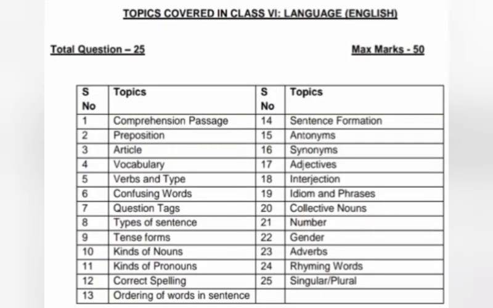Now this is the slide for topics covered in class 6th language subject English. So you can go through these 25 topics, get a clear picture of how much you should be getting yourself clear with the topics.